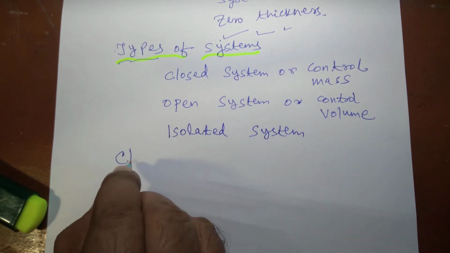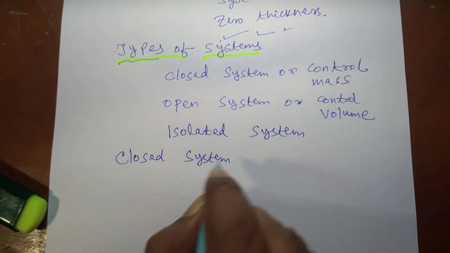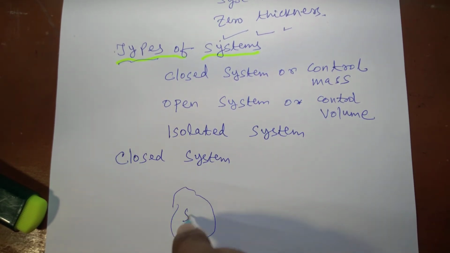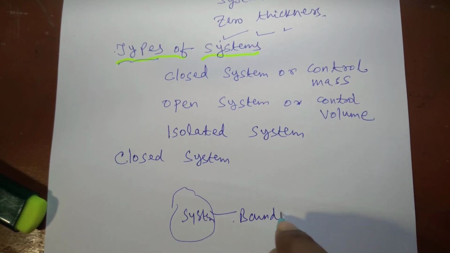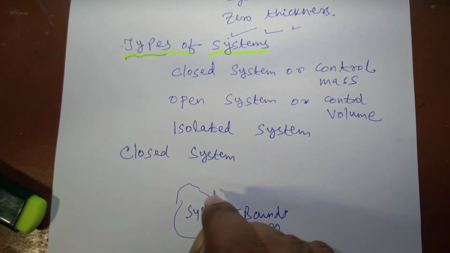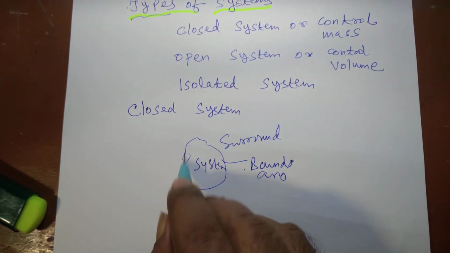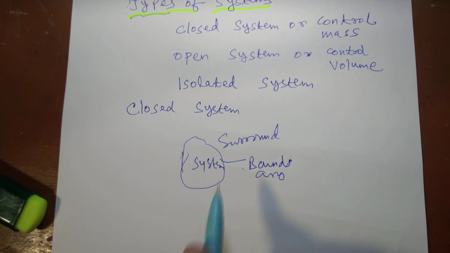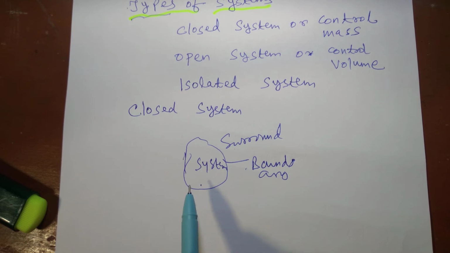First we must know what is closed system. Suppose this is system, this is boundary and this is surrounding. When there is no mass interaction between the system and surroundings, and only energy interaction takes place, then that particular system can be called a closed system.